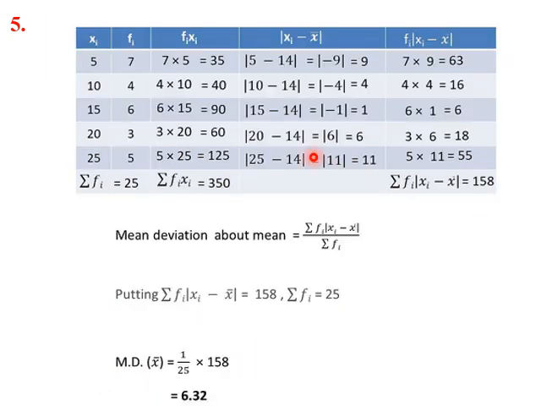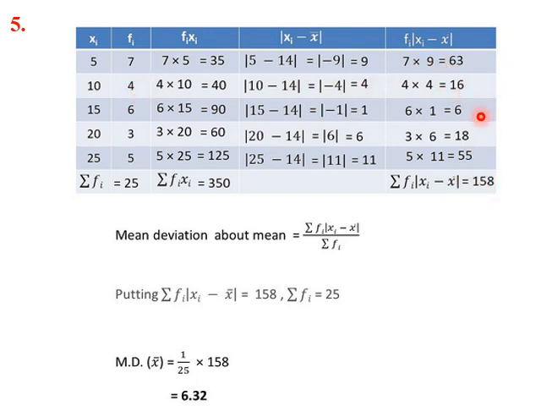Now we have to find deviation. Deviation means we need to find mod of x minus x bar. So x minus x bar, xi is 5, 5 minus 14 is minus 9, absolute of that is 9. Similarly do for other terms, 10 minus 14 is minus 4, absolute is 4, and so on. Next we multiply this column with fi. So 7 into 9, 63, 4 into 4, 16, and so on.